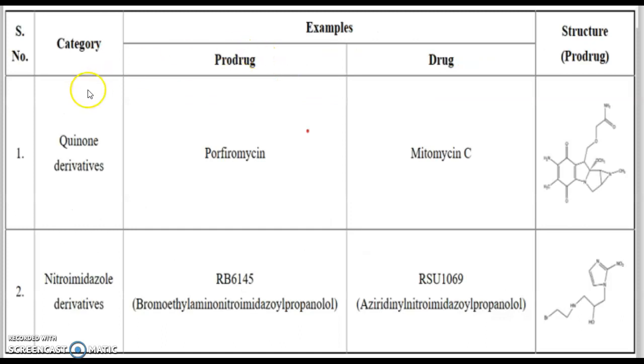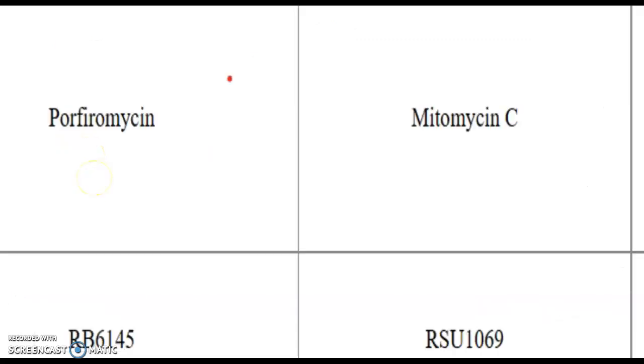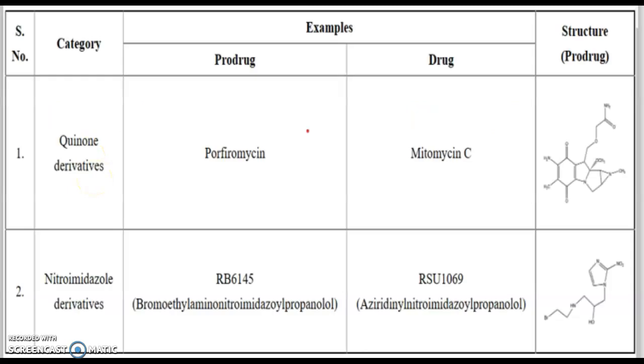These are the examples of drugs which are used in hypoxia selective prodrug therapy. The first category is quinone derivatives. An example is porfiromycin. Porfiromycin is a prodrug of mitomycin C, which is one of the famous anti-cancer drugs. Another category is nitroimidazole derivatives.